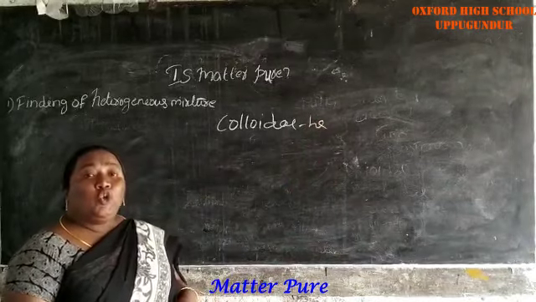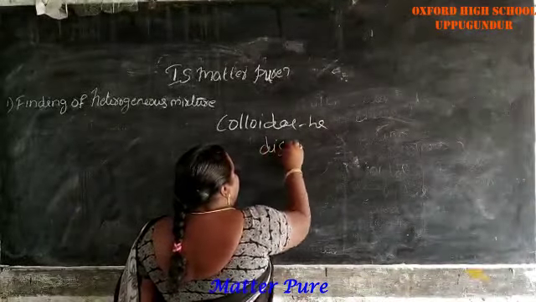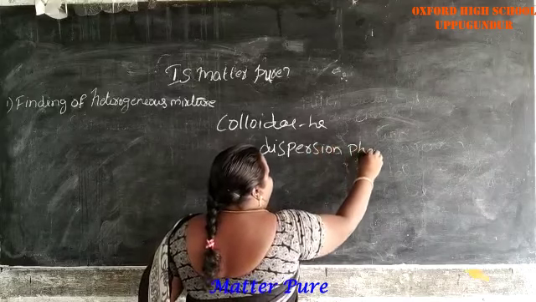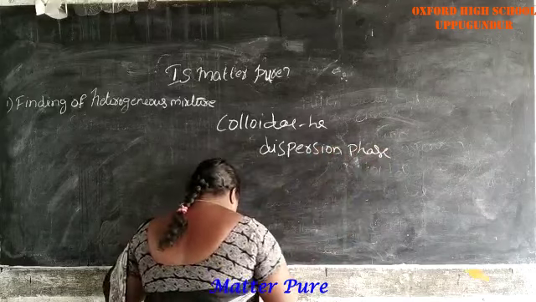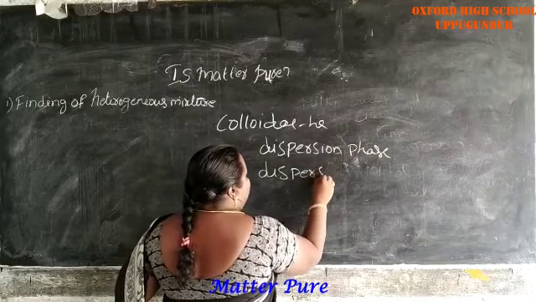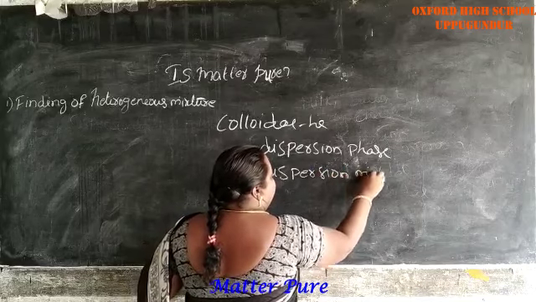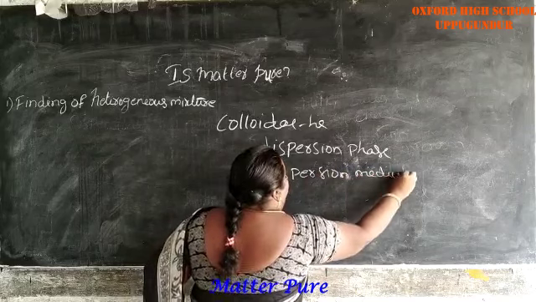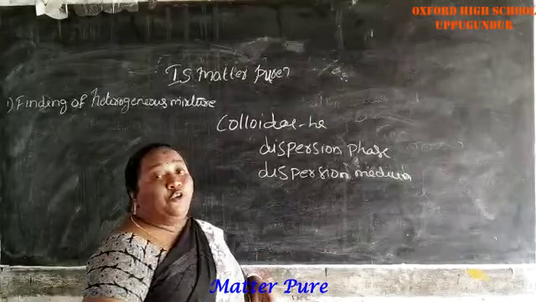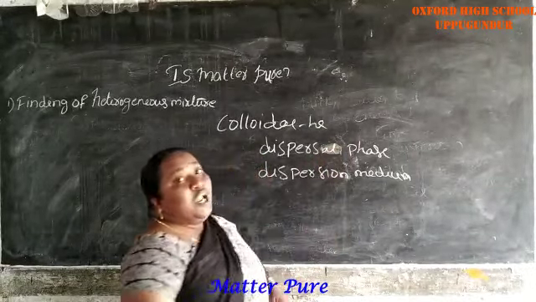They exist in two phases: one is the dispersed phase and the other is the dispersion medium.